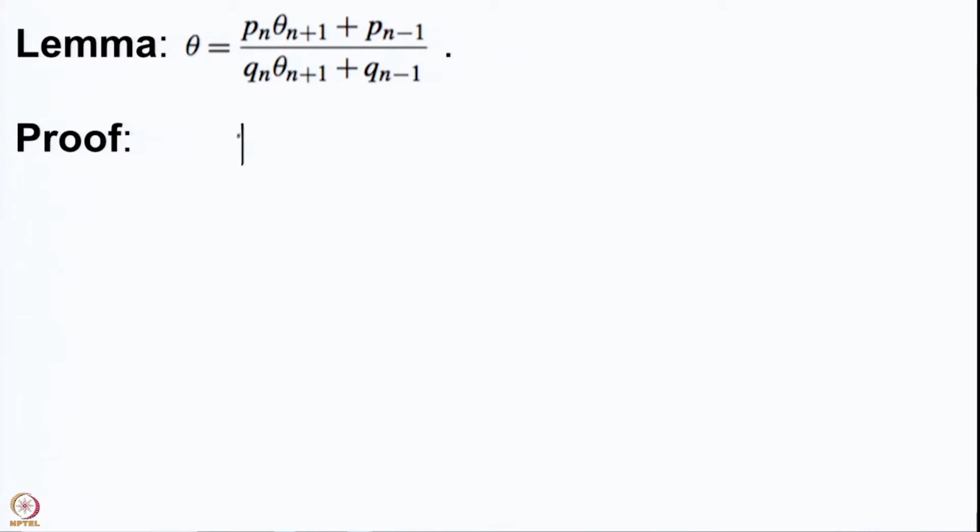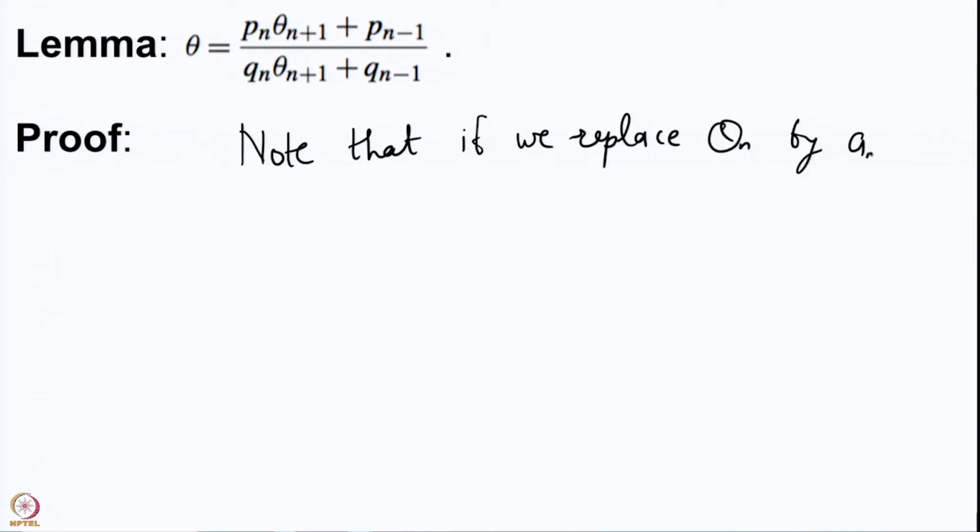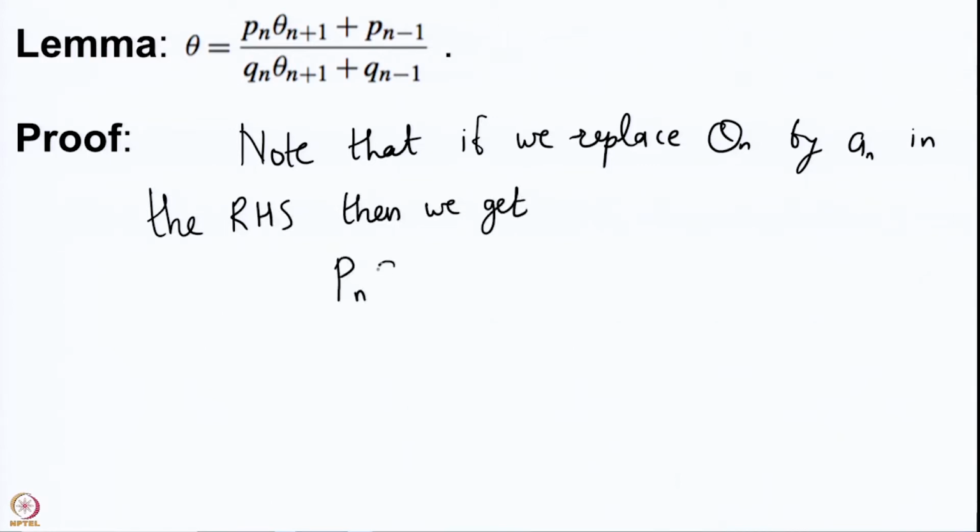So, note first of all that if we replace theta n plus 1 by a n plus 1 in the right hand side, then we get Pn a n plus 1 plus Pn minus 1 upon Qn a n plus 1 plus Qn minus 1.